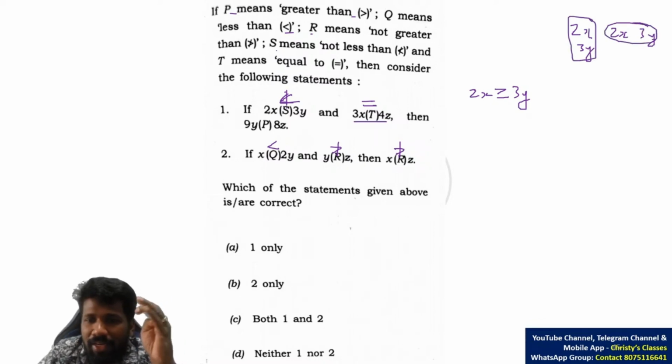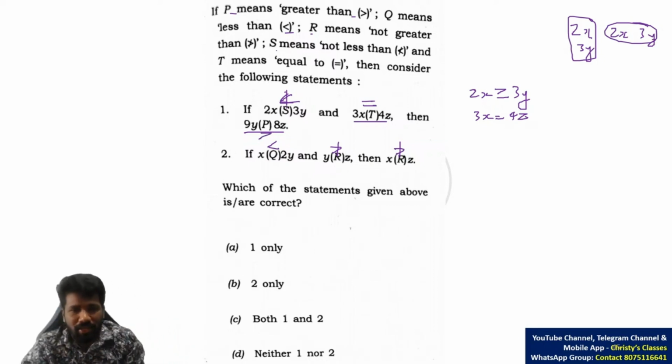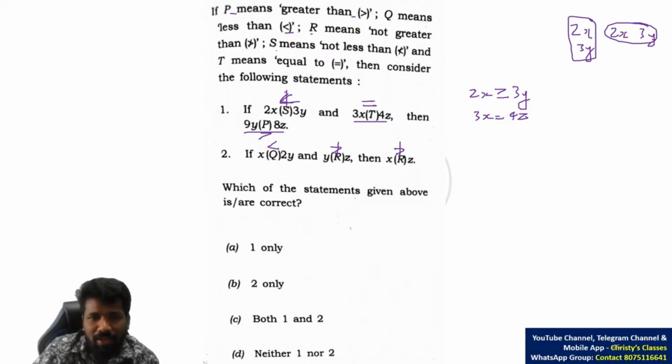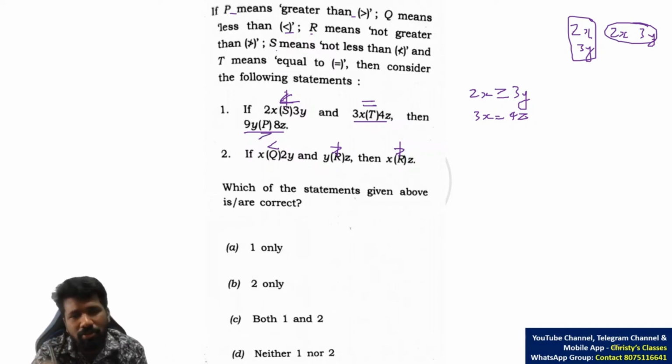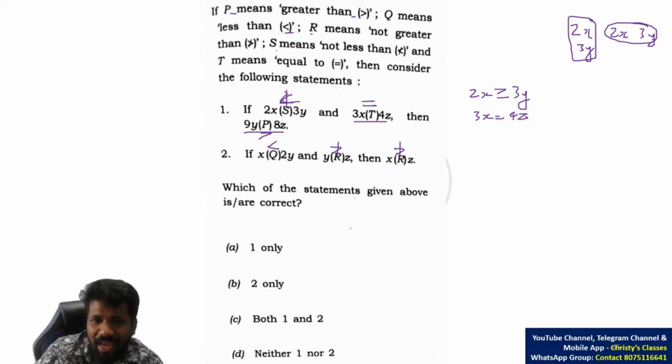And 3x equal to 4z. 3x and 4z are equal. From that, can you say 9y P 8z? P is greater than, so 9y greater than 8z means 8z should be less than 9y. Is 8z less than 9y or not? First of all, z and y should be connected. The conclusion is about 9y and 8z.